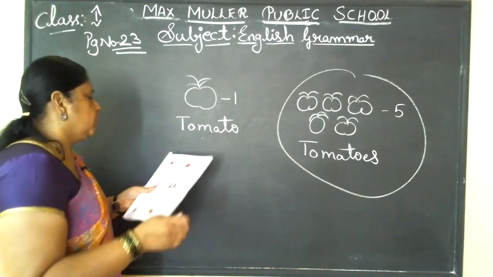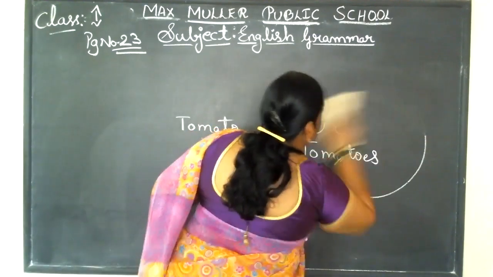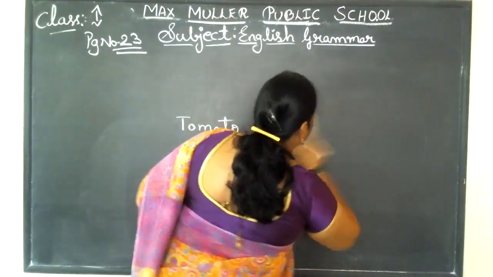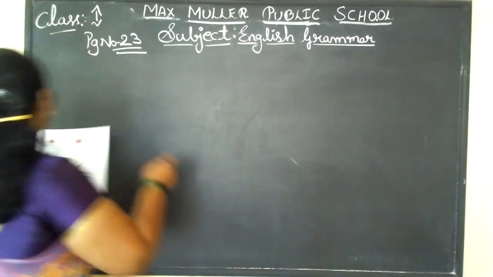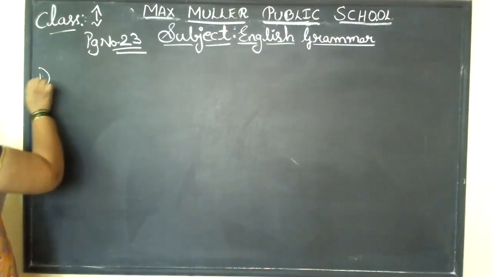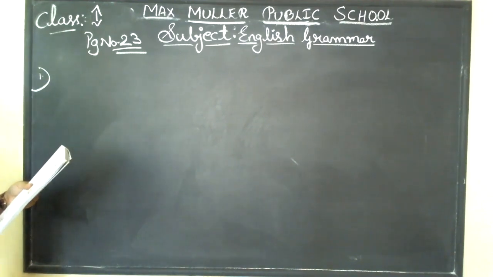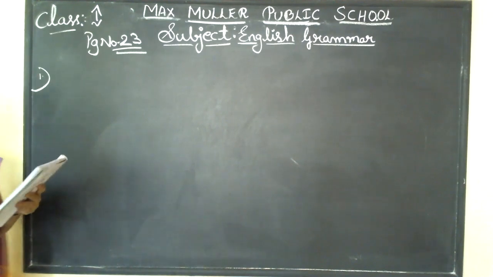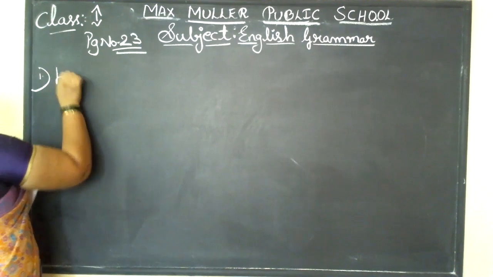Now come to the third main, children. That is third main, page number 23. The first one is, they've given you the heading as add es to make the nouns plural. So we need to add es. So the first one is